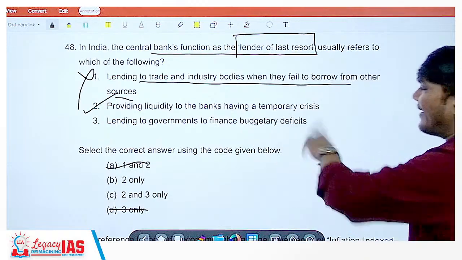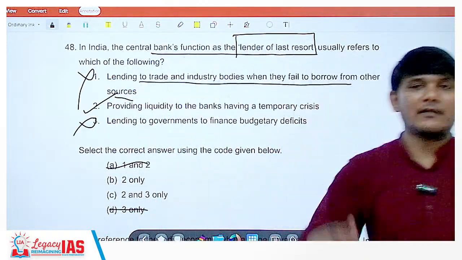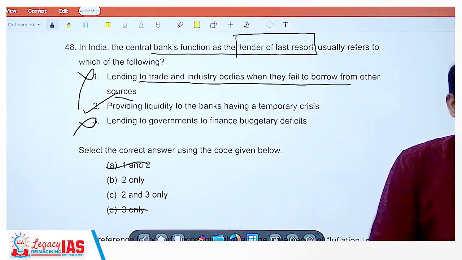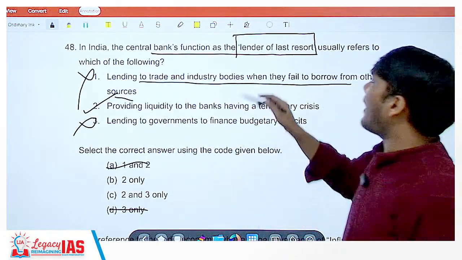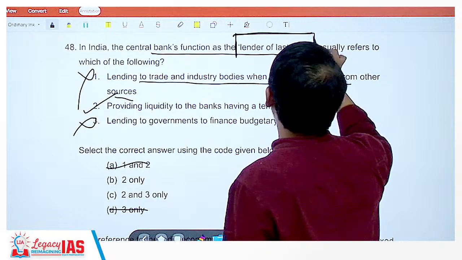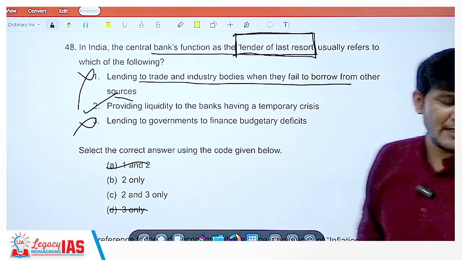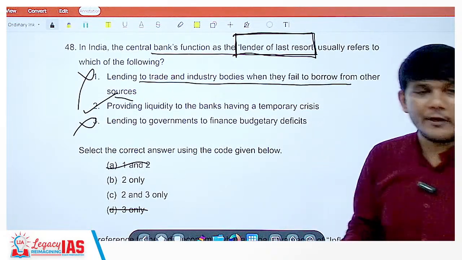Lending to government to finance budgetary deficits, no. But government can take money from the RBI and lower its reserve and draw it down, but lending to government, that activity is not why it is called the lender of last resort. It is called lender of last resort because when the banks also do not have it, the RBI is going to provide it.